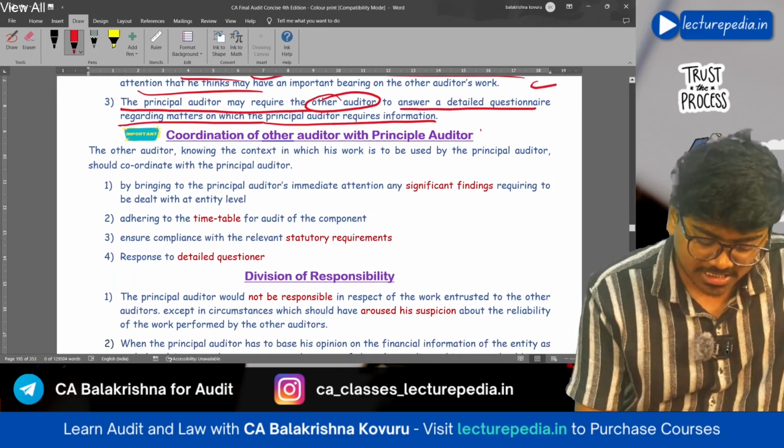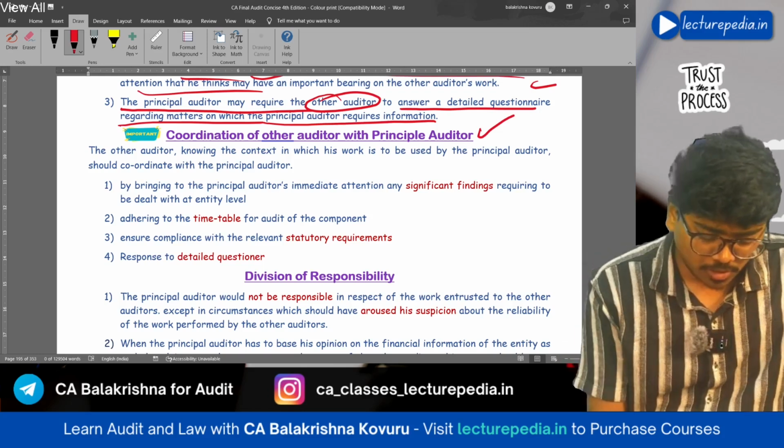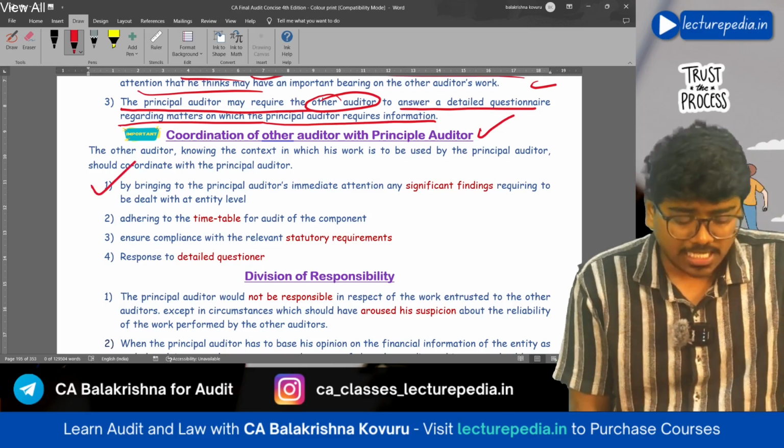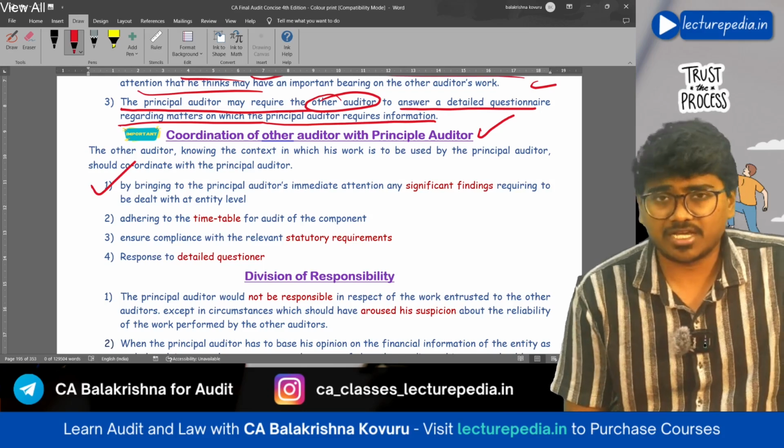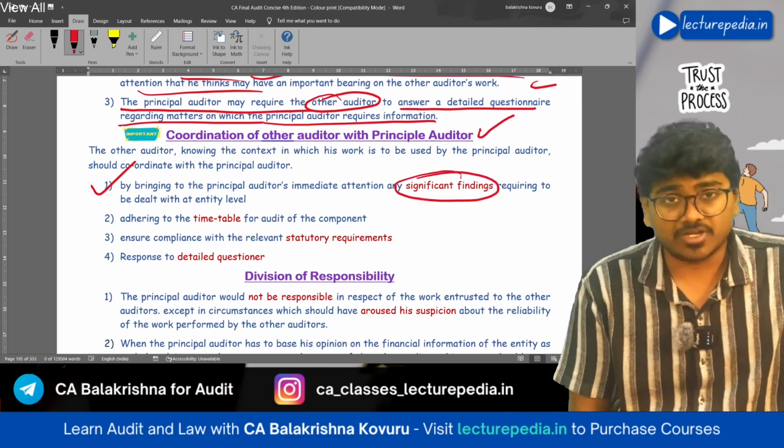Next, coordination of work of other auditor and the principal auditor. Now, the other auditor, if at all he finds any significant findings, he needs to communicate them to the principal auditor. Okay, communicate the significant findings.